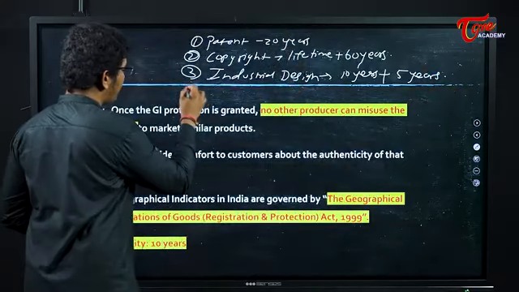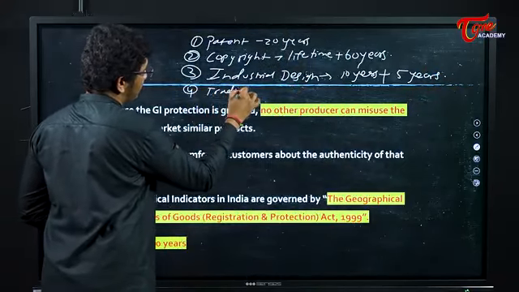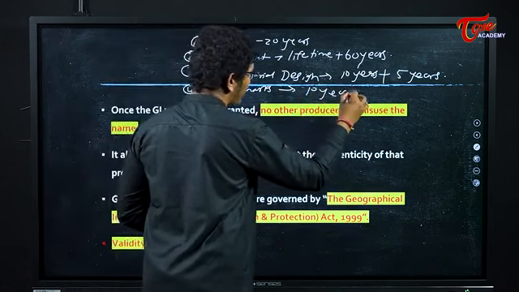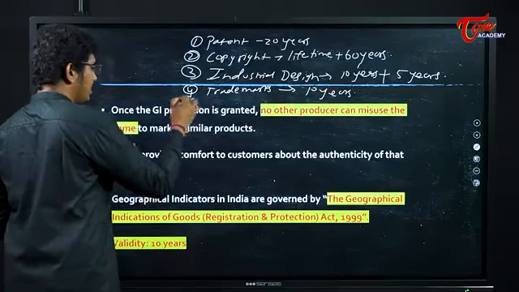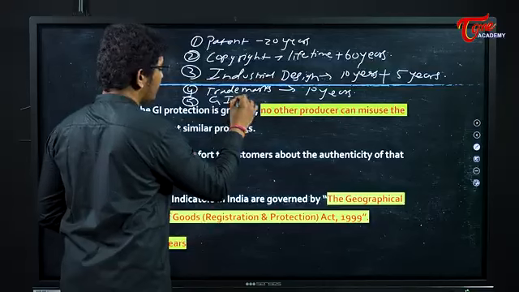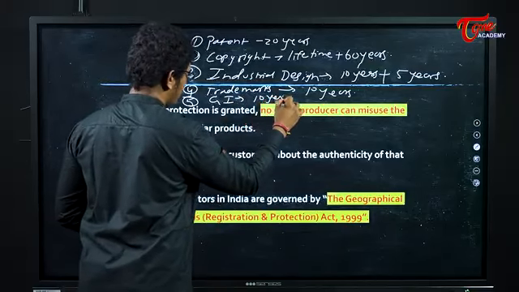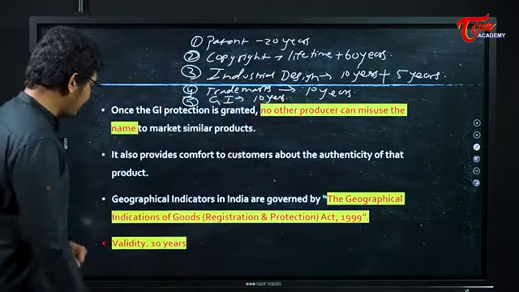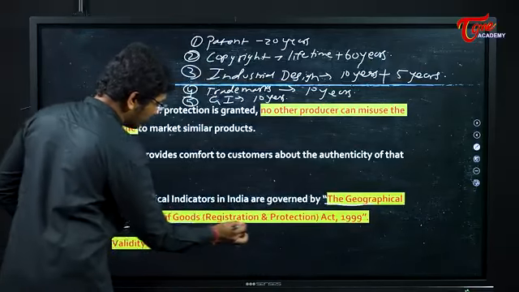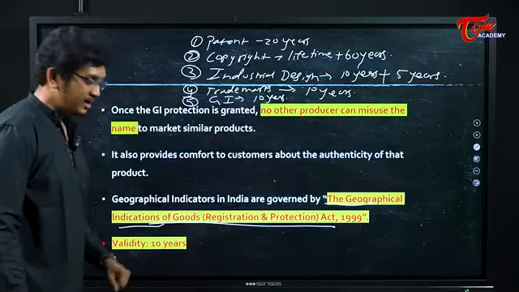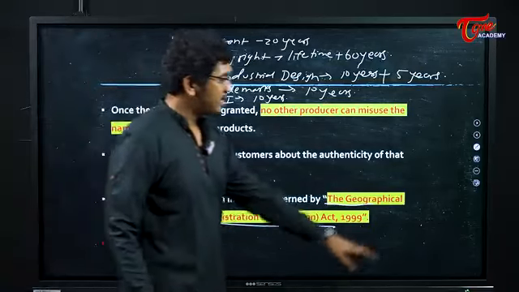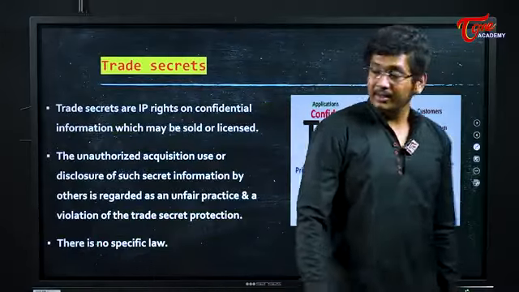Next, fourth one, trademarks. These are basically logos. You will be given 10 years protection. And the last one, that is this geographical indication tag, you will be given 10 years of protection. In India, the geographical indication tags are dealt with the Geographical Indication of Goods Registration and Protection Act 1999. For all these things, we have acts in India. That's one important point you have to remember.